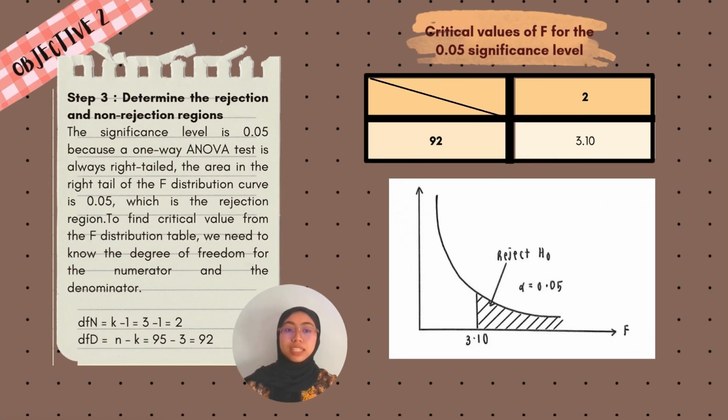The significance level is set at 0.05. We are conducting a one-way ANOVA test. This means the area in the right tail of the F distribution curve represents the rejection region. To find the critical value of F, we have to find the degrees of freedom for the numerator and denominator, using the formula as given. Using an F distribution table, we find that the critical value of F at the 0.05 significance level is 3.10.